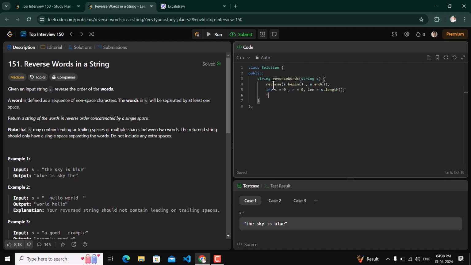Now we will iterate for int i equal to 0, i less than length, i plus plus.